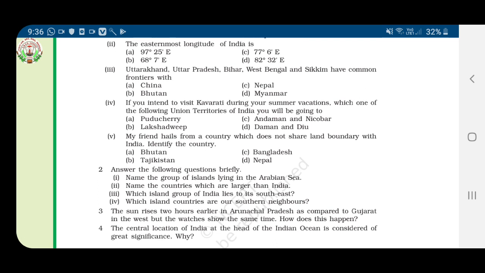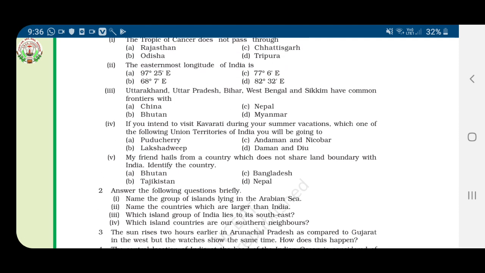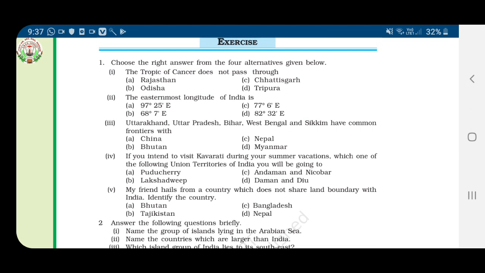Puducherry, Andaman and Nicobar, Lakshadweep, Daman and Diu. The correct answer is Lakshadweep. My friends hail from a country which does not share a land boundary with India. Identify the country: Bhutan, Bangladesh, Tajikistan, Nepal. The correct answer is Tajikistan.